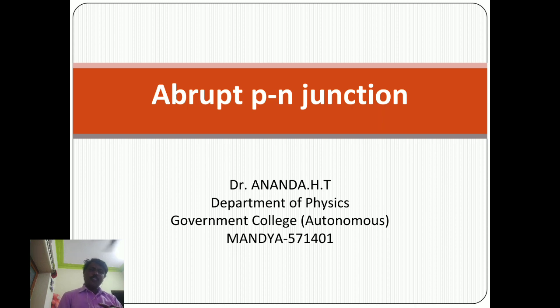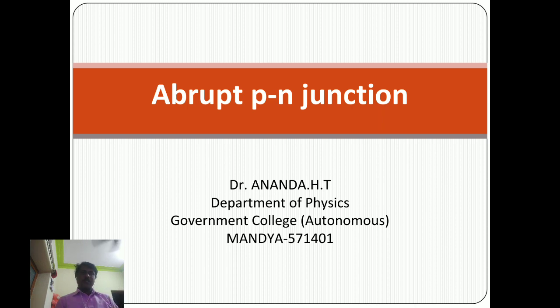There are two types of semiconductor. One is the intrinsic semiconductor, and another is called the extrinsic semiconductor. The intrinsic semiconductor is called a pure semiconductor. Pure semiconductor means silicon and germanium.